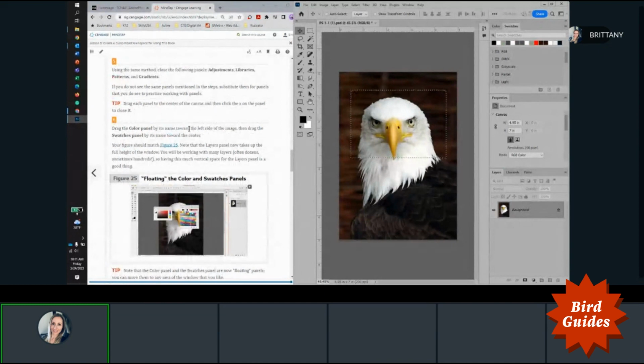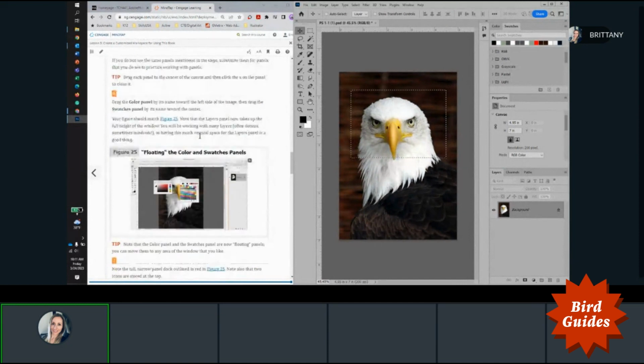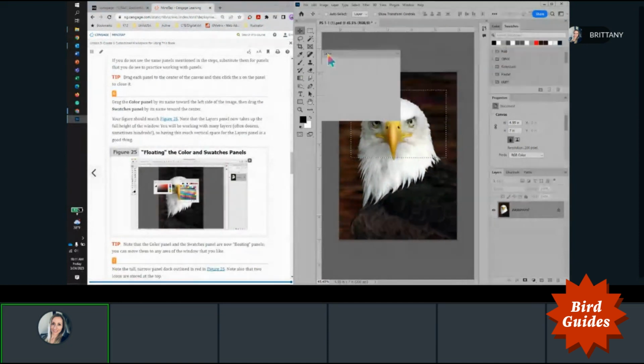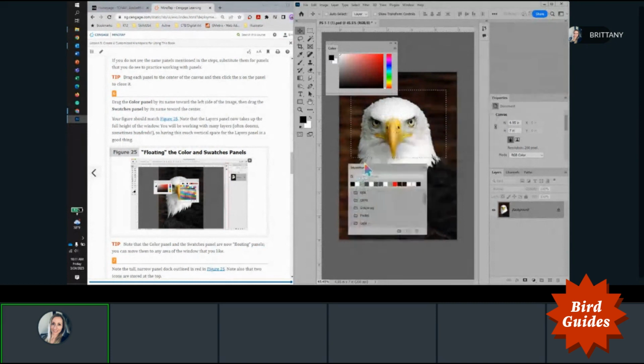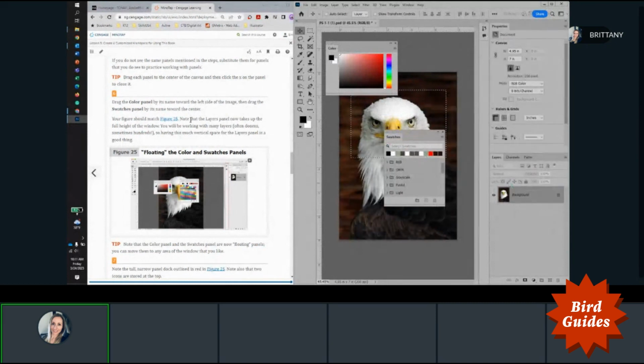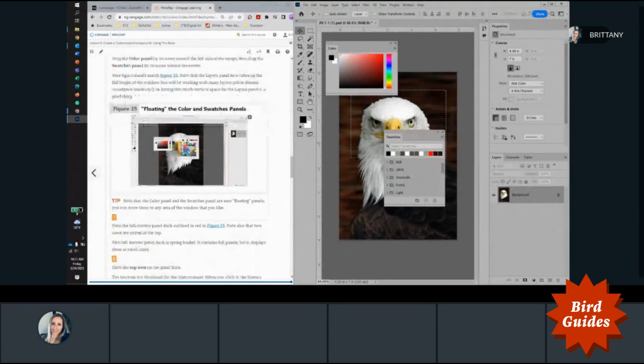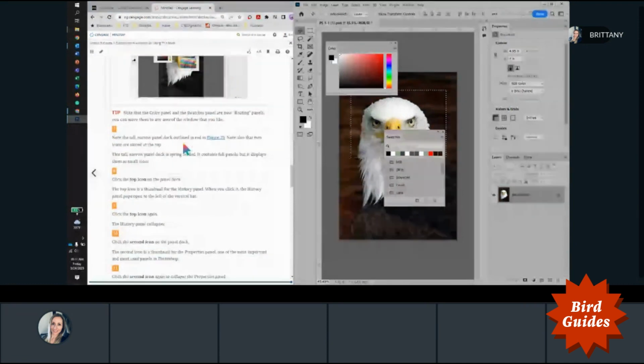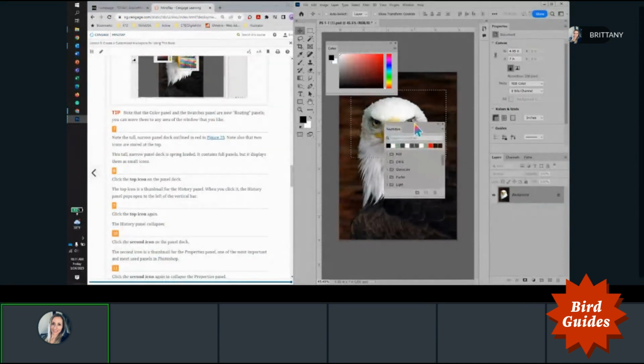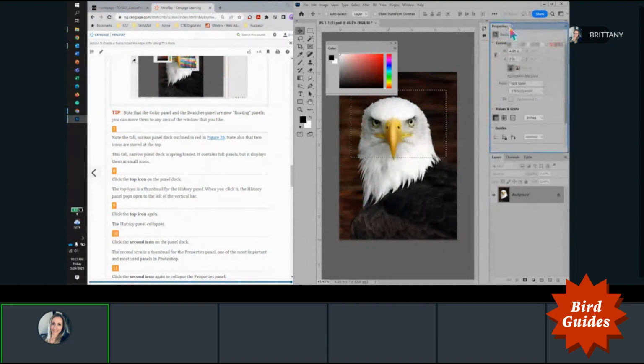Drag the Color panel by its name towards the left side of the image, then drag the Swatches panel by its name towards the center. So Color, I don't have a whole lot of room, so try to fit those in there. So you can use your panels as floating panels when you're doing work if you would like. You can also redock them where they were or in this little row here if you would need to save some space.